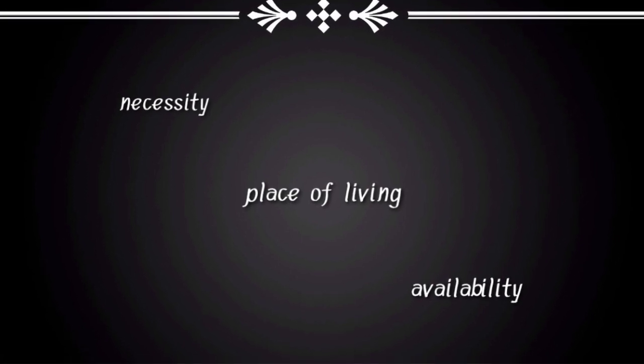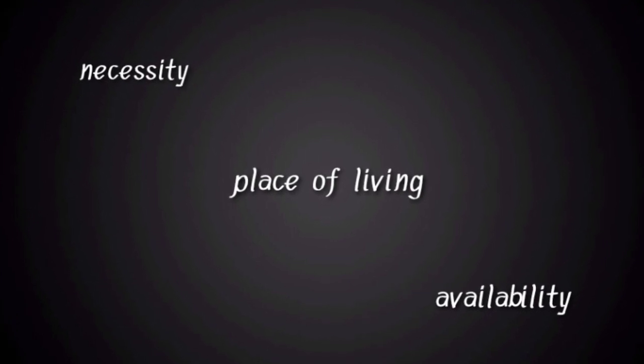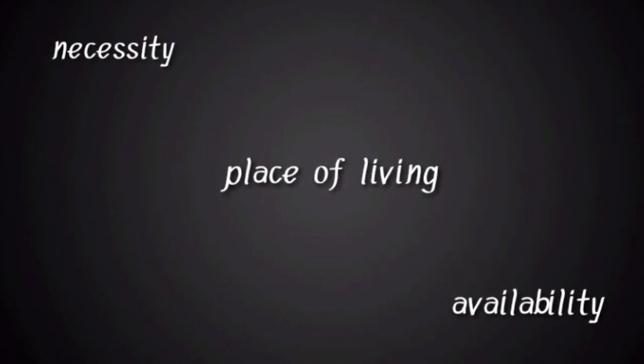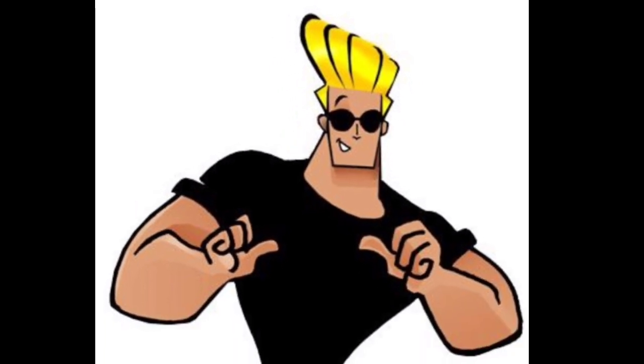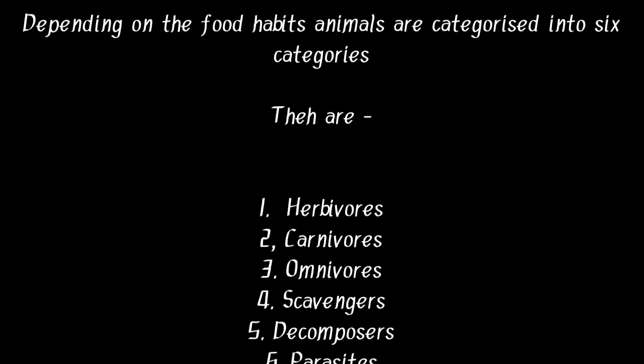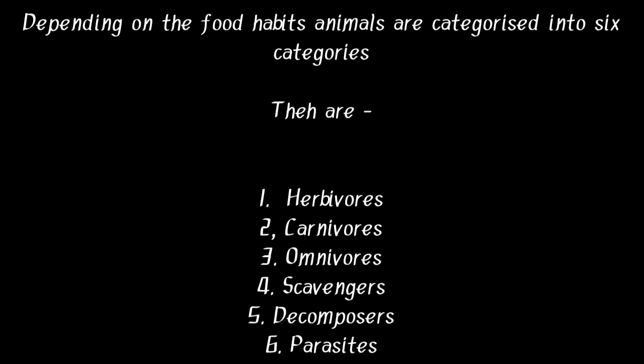As we have already discussed in the last class, depending on the necessity, place of living and availability, food habits will change. Till now we have studied the food habits of human beings. Now we will expand our discussion to all animals. We will see what the food habits are for various types of animals. Depending on the nature of food habits, animals are categorized into 6 categories: herbivores, carnivores, omnivores, scavengers, decomposers and parasites. We will start learning about them one by one.